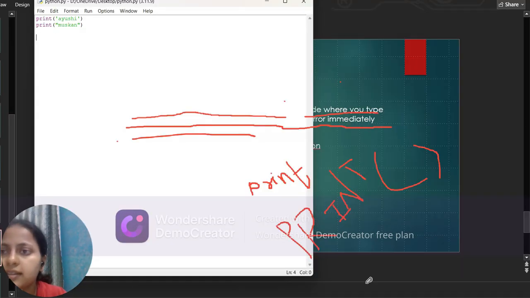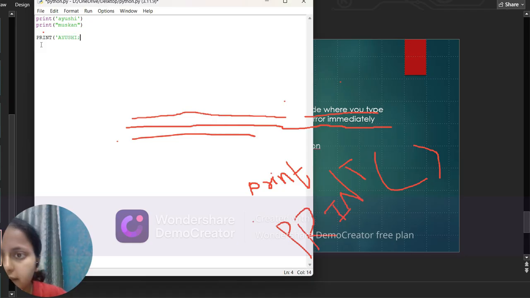Now print, sorry, in capital letter. See, it is not taking it as a syntax. The color only shows that it is wrong.